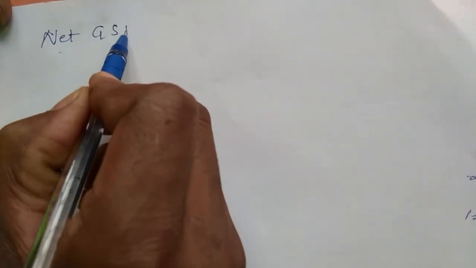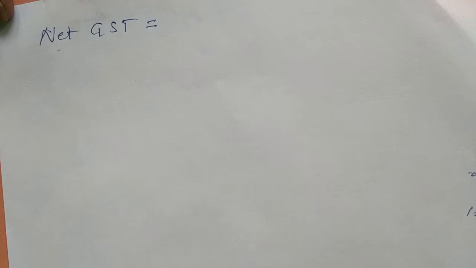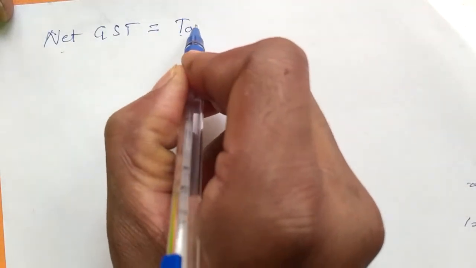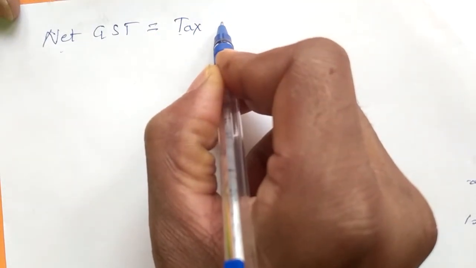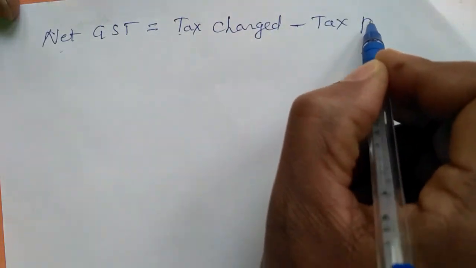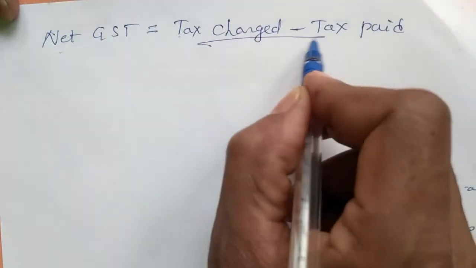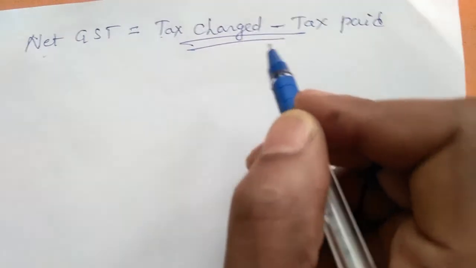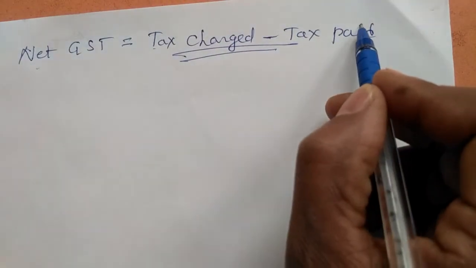See, let us know what is the meaning of net GST. So net GST means tax charged minus tax paid. In my previous class I told you what is the tax paid.